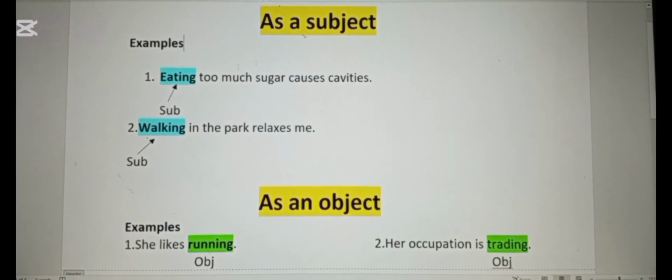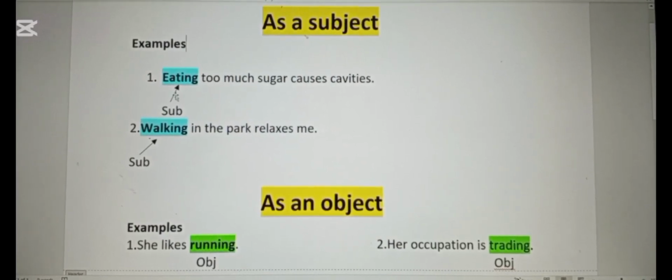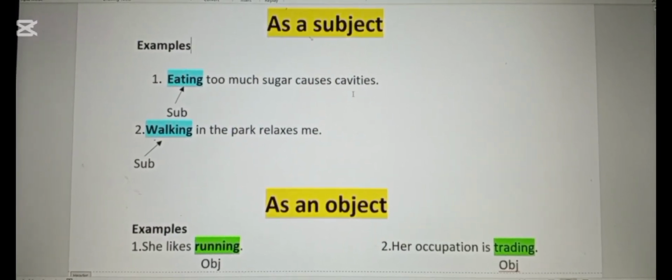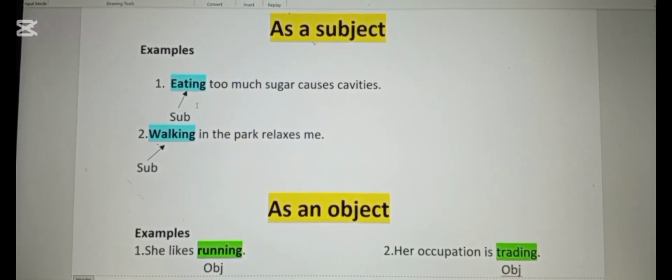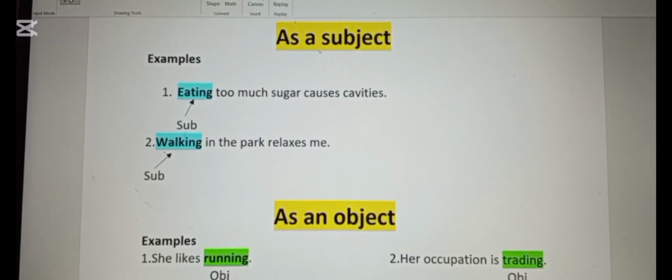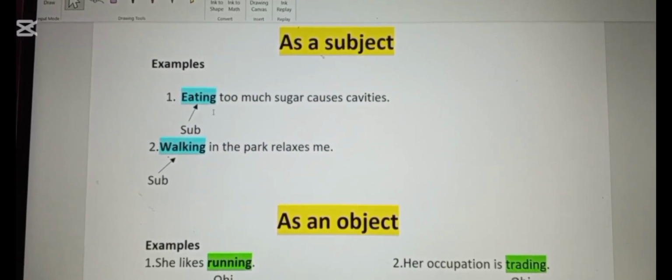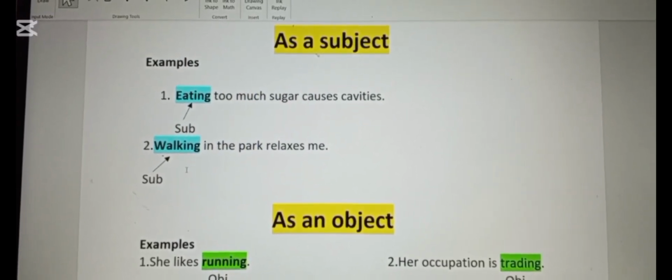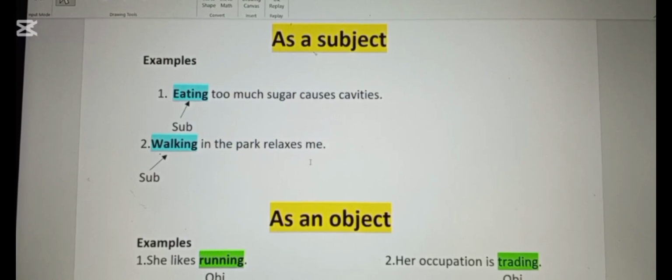Look at example number 1. Eating too much sugar causes cavities. Here, the word eating is a gerund, and it has taken the place of a subject in a sentence. Alright, so look at example number 2. Walking in the park relaxes me.